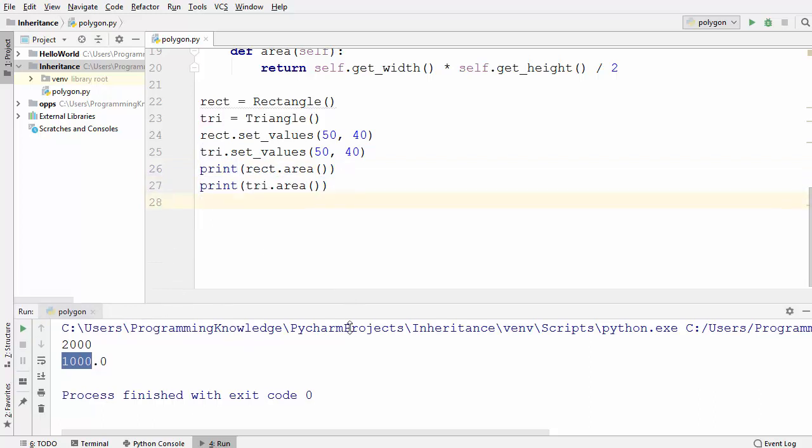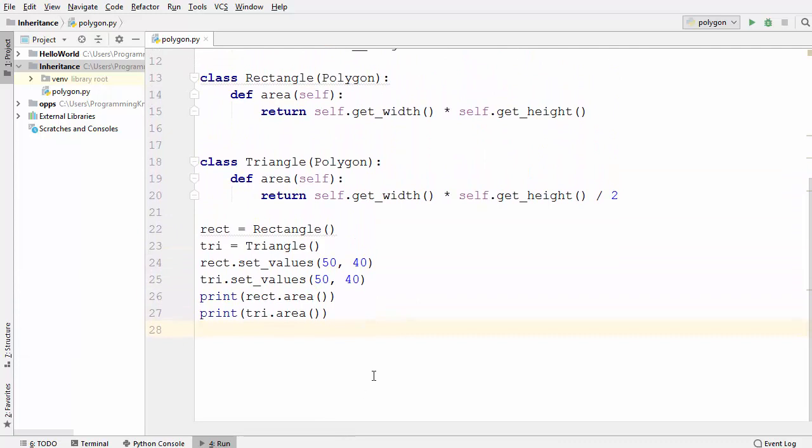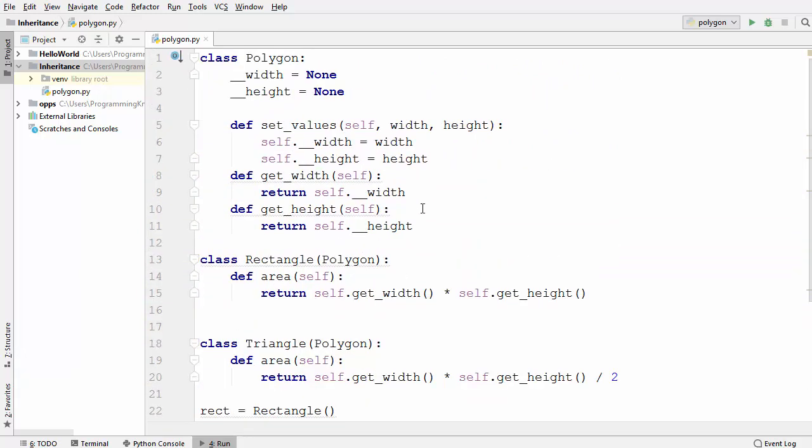So let me once again minimize this and let's recap what we have learned. We have created a superclass and two subclasses. The superclass is polygon and the subclasses are rectangle and triangle. In order to inherit from the superclass, you just use parentheses and the name of your superclass. That means in our example, rectangle is inheriting from the polygon class.